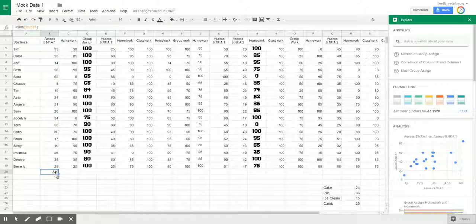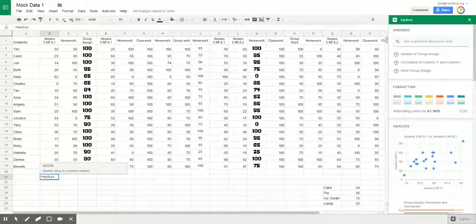So you can see that if I click on this one and I look at the actual cell, I see the number 546. But if I look up to the function bar, I don't actually see that number. I see the formula or the function, and it's equals sum and then parentheses, and that's the cells in which that particular sum is going to look at. All functions start with the equal sign. That's how you get your function started. So I click on equals, and I start typing in what I want my function to be.